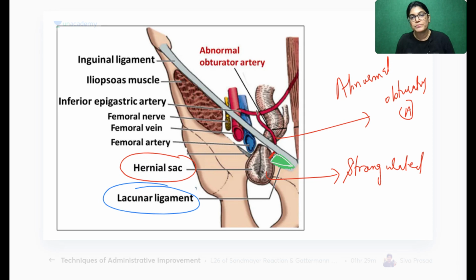Got my point, everyone? Have you understood? Give me a thumbs up if you have understood. Okay. Nikhil Ahmed, no, it's not like that. Upper limb and lower limb are not connected. You can individually understand the things. If you want to study upper limb, you can go for the upper limb session. If you want to study lower limb, you can go for the lower limb session. No worries, Nikhil.